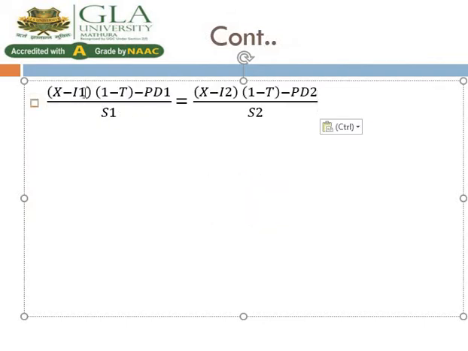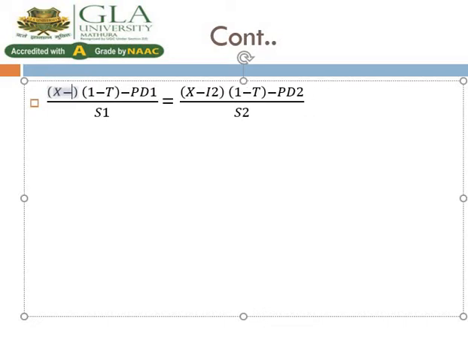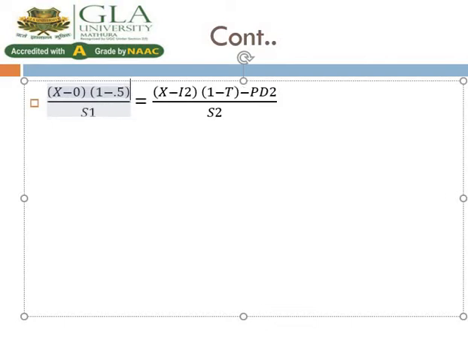X is the same. Now I1 is 0. Tax rate is 50%, so 0.5. We do not have a preference dividend option, so we just remove it, or it goes to a simple minus 0. We have PD as 0. And S1 is 60 lakh rupees.